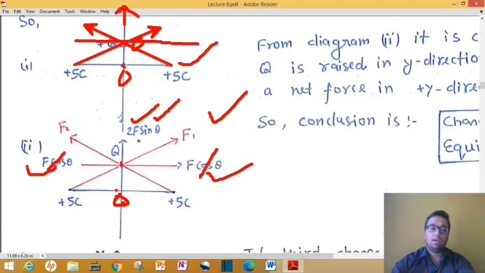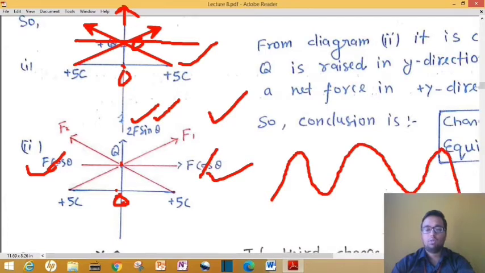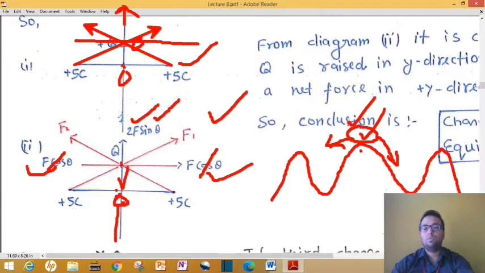So remember, recall that picture diagram which I told you at the starting of the lecture. If your ball is kept somewhere and for a while it is in equilibrium, but if you slightly shift its position either towards plus y axis or minus y, either towards left or towards right, then this ball will never come back to its original position.